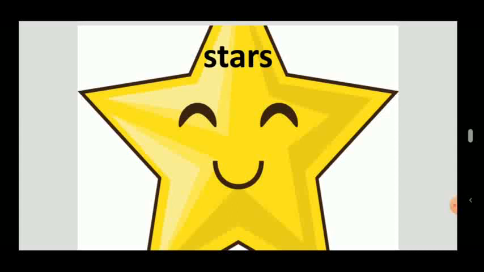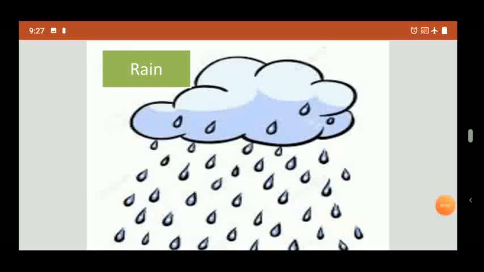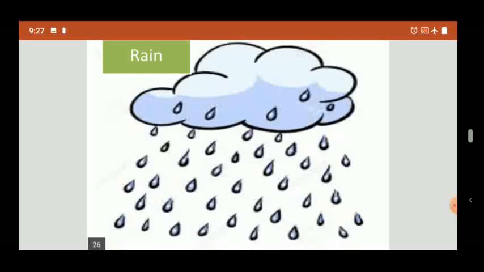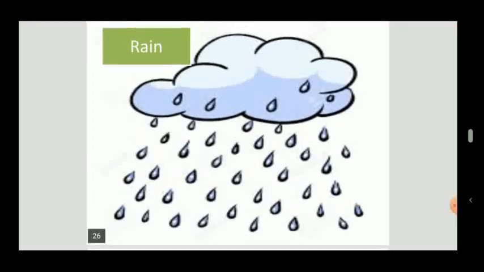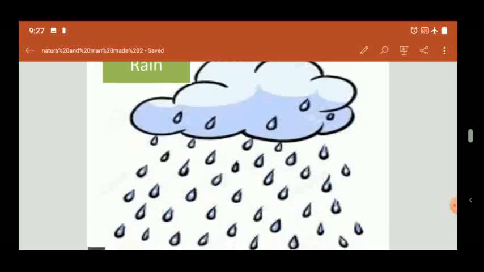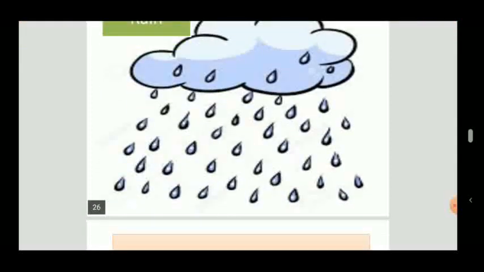Every night we can see stars in the sky. Stars are also natural things because stars do not grow. They do not change their places. Rain is also a natural thing because we can't make rain.